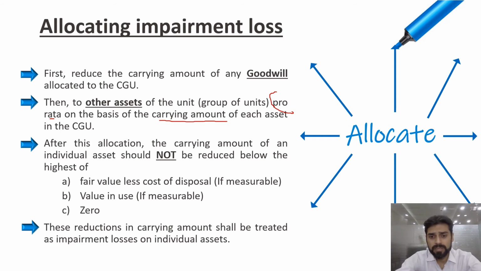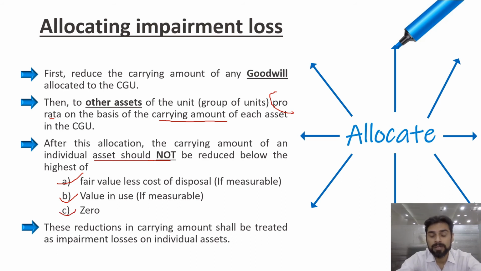After this allocation, the carrying amount of an individual asset should not get reduced below the higher of the following: fair value less cost of disposal, which you can measure for the asset, or value in use, which you can measure for the asset, or zero. So it should not go beyond the higher of these three.